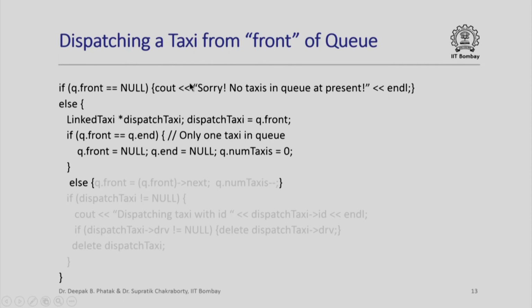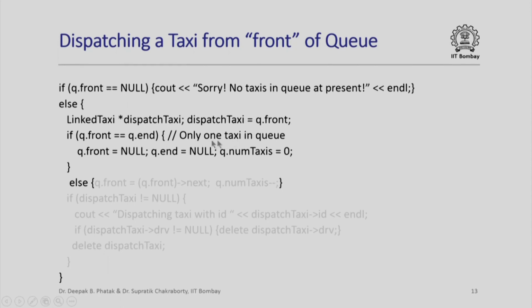How do we dispatch a taxi from the front of the queue? Well, if there are no taxis in the queue, then q dot front will be null, and in this case we will just say sorry, no taxis in the queue at present, and we will go back to accept the next command. Otherwise, if there is a taxi at the front of the queue, we figure out which taxi this is. So basically q dot front is a pointer to the taxi at the front of the queue. We copy that pointer in this variable dispatch taxi, whose type is also a pointer to link taxi.